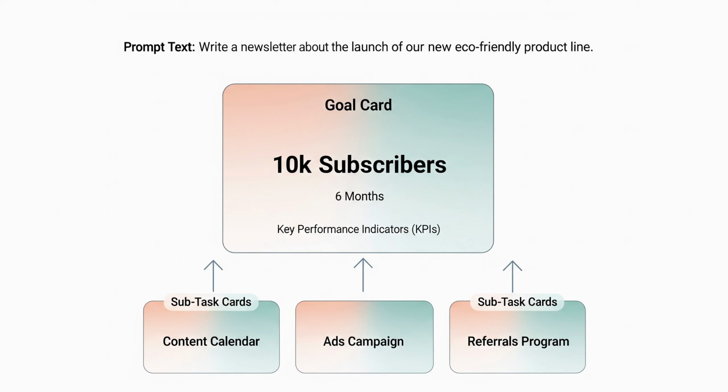Example time. Prompt: grow my newsletter to 10K subscribers in 6 months. Intent extraction yields: grow audience. Goal formalization becomes: target equals 10,000 subscribers. Time frame equals 6 months. KPIs equals weekly signups, conversion rate, churn. Decomposition yields tasks: content calendar, paid ads experiment, referral program, analytics pipeline. That structured goal is what an agent pursues iteratively.